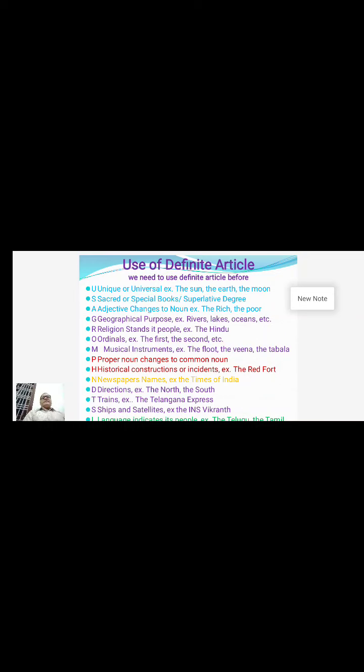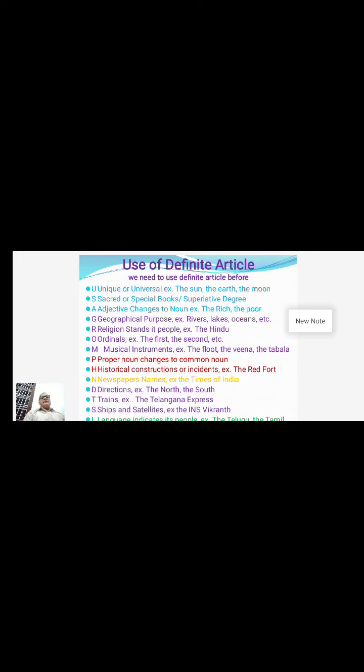The next one is religion. Before a religion, we do not use a definite article. But if the religion is indicating its people, certainly we need to use the definite article the. For example, the Hindu. We could not say Hindu people or Christian people in such a way. We need to say the Hindu, the Christian. That's the process.